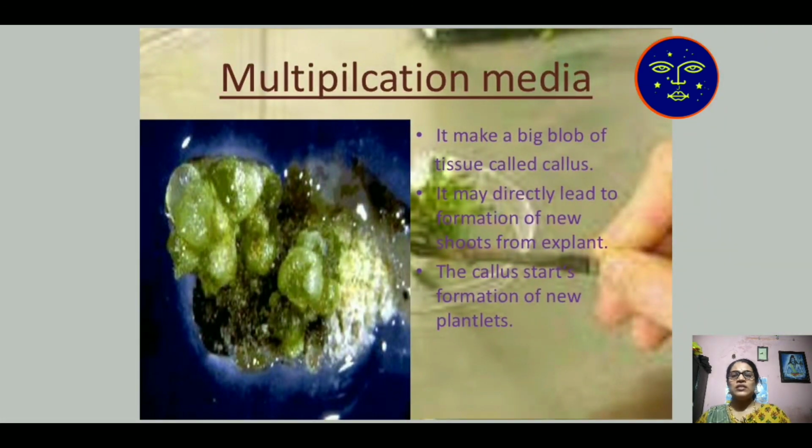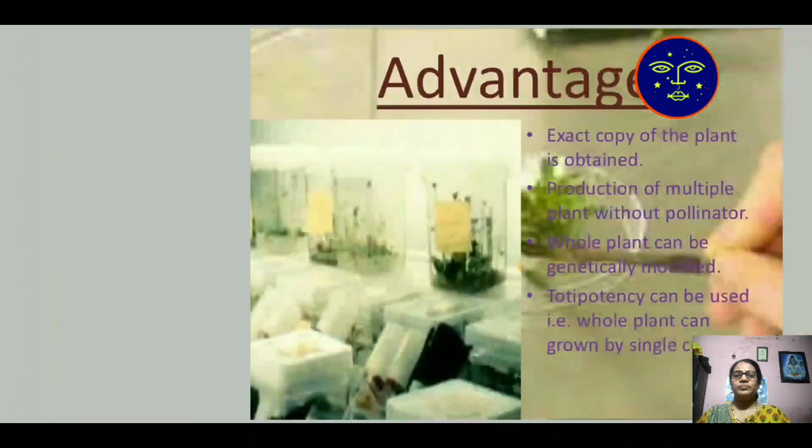Then multiplication of media. It makes a big bulb of tissue called callus, and it may directly lead, this is the callus tissue structure. From this callus, new plants are developed.